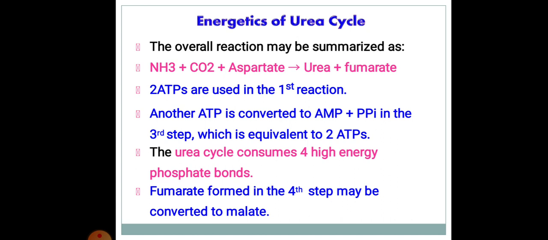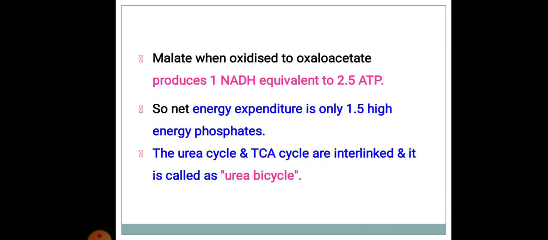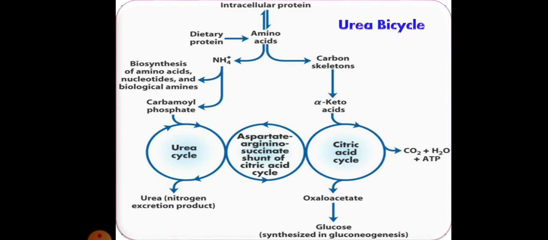Energetics of urea cycle. The overall reaction may be summarized as NH3 plus CO2 plus aspartate being converted to urea plus fumarate. 2 ATPs are used in the first reaction. Another ATP is converted to AMP plus PPi in the third step, which is equivalent to 2 ATPs. The urea cycle consumes 4 high energy phosphate bonds. Fumarate formed in the fourth step may be converted to malate. Malate, when oxidized to oxaloacetate, produces 1 NADH, equivalent to 2.5 ATP. So the net energy expenditure is only 1.5 high energy phosphates. The urea cycle and TCA cycle are interlinked and this is called the urea bicycle.